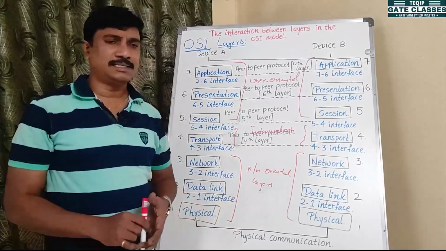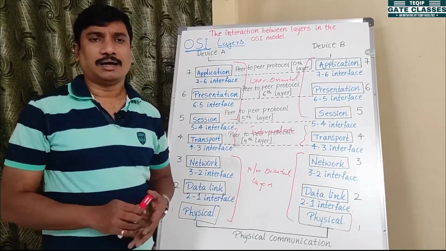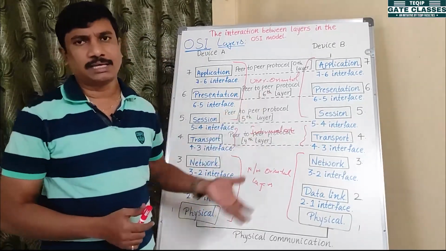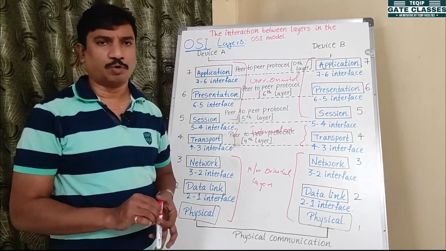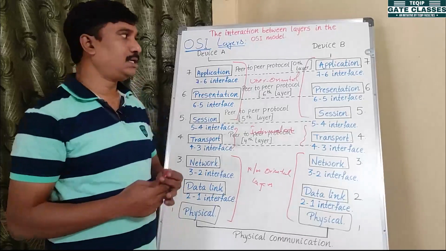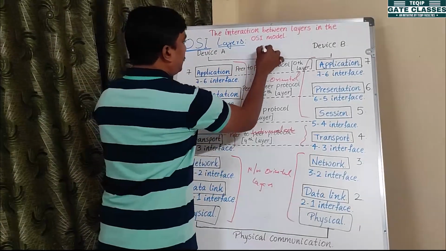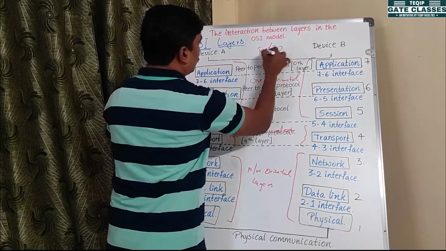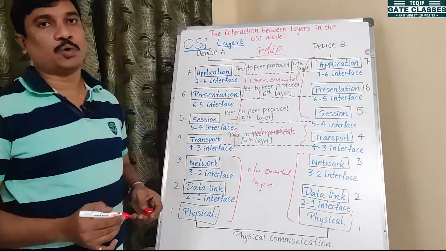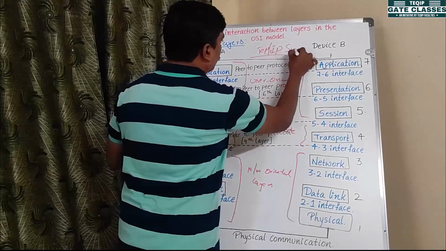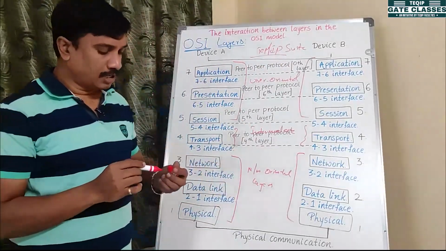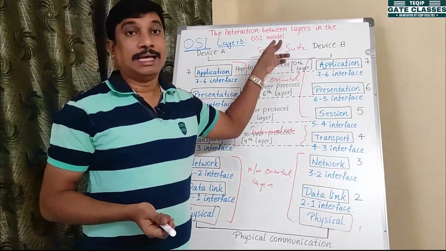Up to the 1990s, everyone believed that these OSI layers were important for networking. But when we come to TCP/IP, Transmission Control Protocol, Internet Protocol, which we also call the TCP/IP protocol suite, it is an implemented layer.